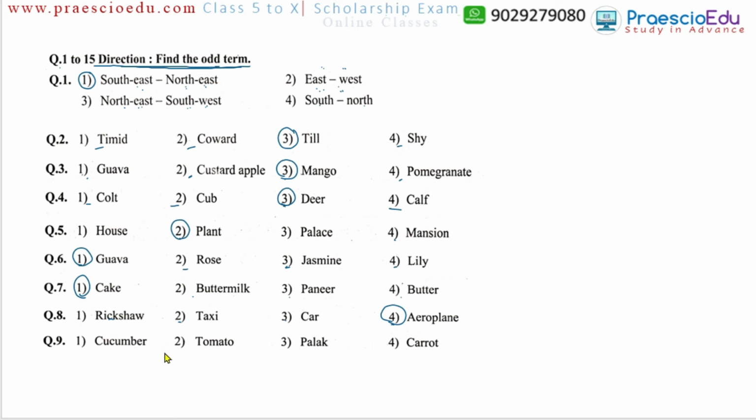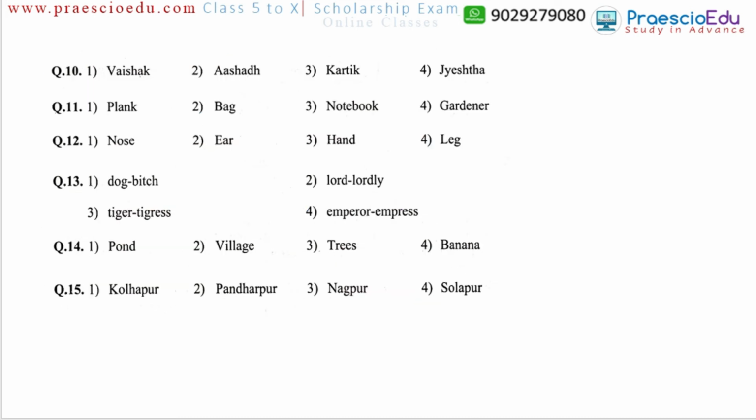Question number 9: cucumber, tomato, palak, and carrot. Now, carrot, tomato, and cucumber all are vegetable fruits. But palak is not a vegetable fruit, it's only a vegetable. So the palak is the different one.